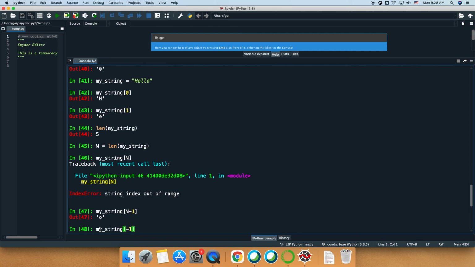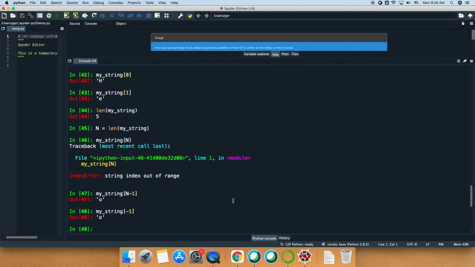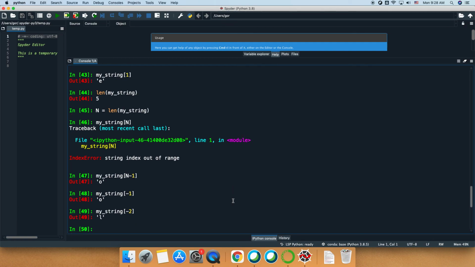You can index it by -1. You can start indexing from the end, and you can do my string -2. It will give you the second from the end element in your string.